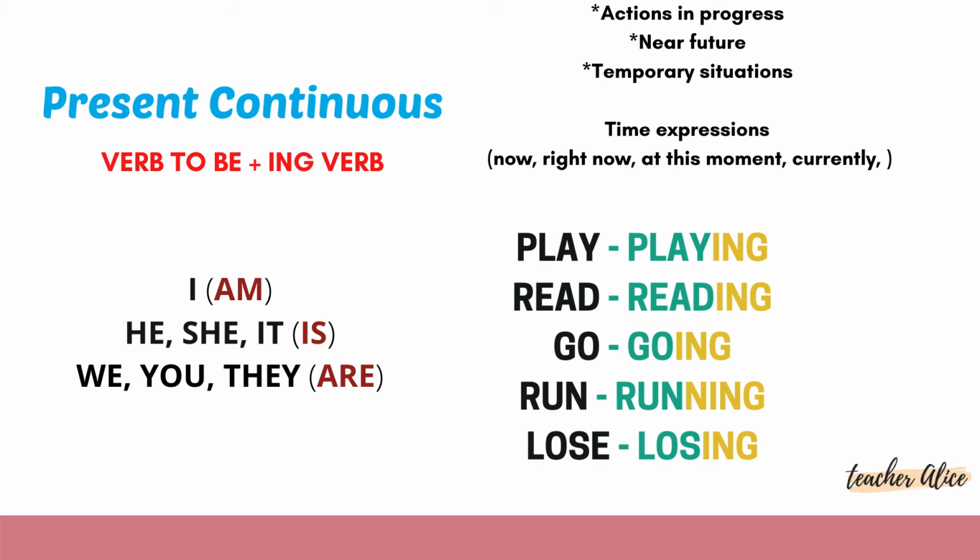Play, playing. Read, reading. Go, going. Run, running. Lose, losing. Okay? So always verb with ing. Verb to be plus verb with ing. Okay? What about this?